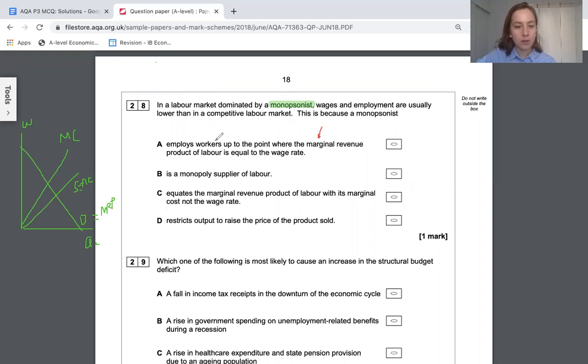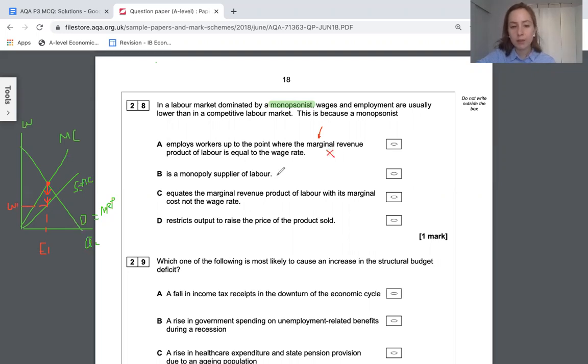A is wrong. A monopsonist is going to set MC equal to MR. They're going to hire this many people, so E1. But they know they can pay people the minimum that they can accept because their workers have very, very few options. So what they do is they don't pay them that much. They pay them the minimum that workers are willing to accept, which is W1. So that's not true.